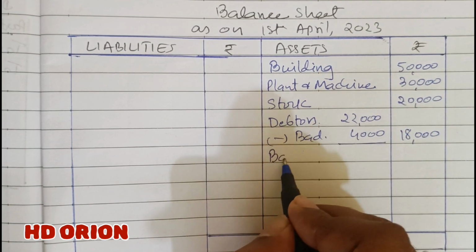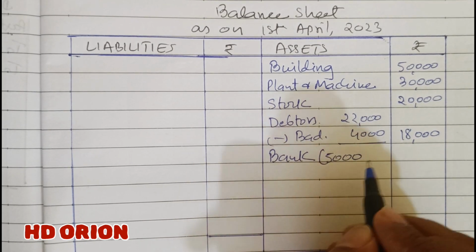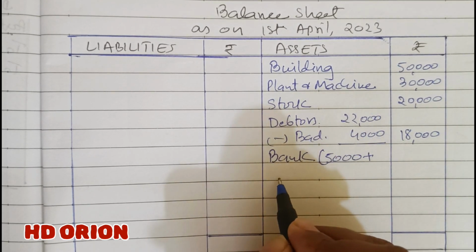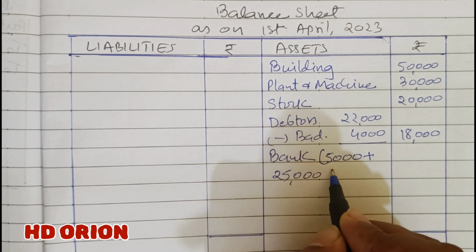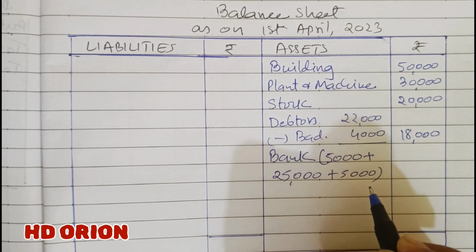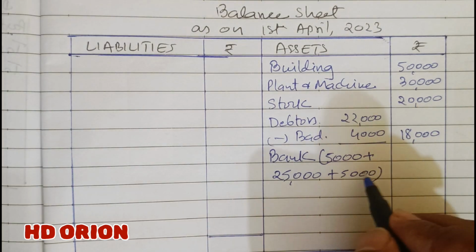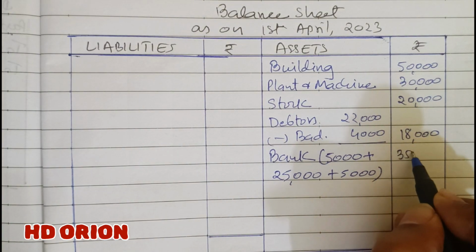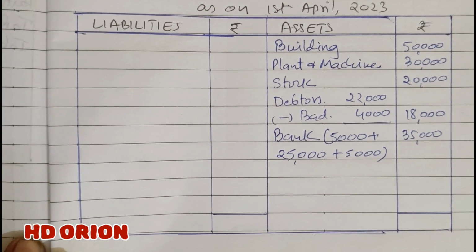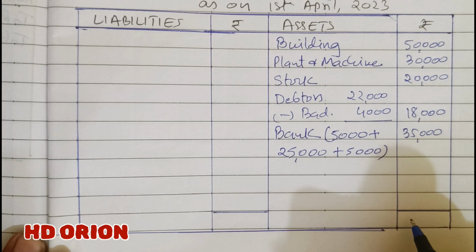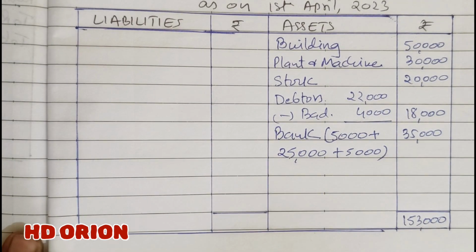Then bank, we were having 5,000 as opening balance in the previous balance sheet, plus the new partner has brought rupees 25,000 as his portion of capital and rupees 5,000 as premium for goodwill, which is retained in the business. So total is 35,000. So grand total will be 1,53,000. This is the answer. So asset side has come.